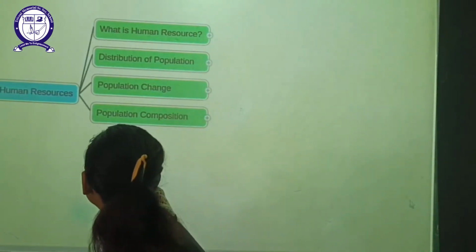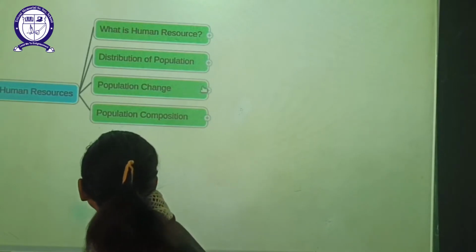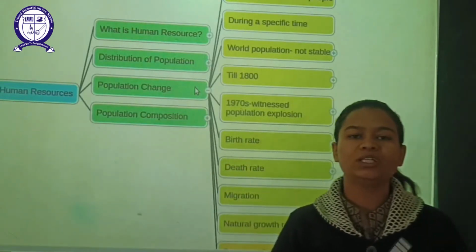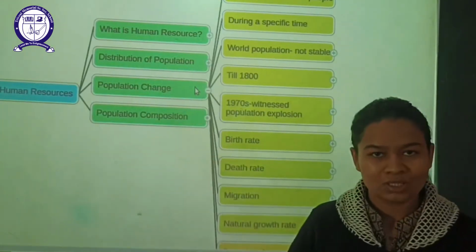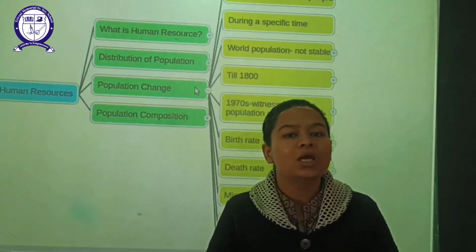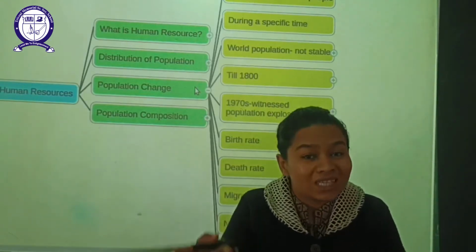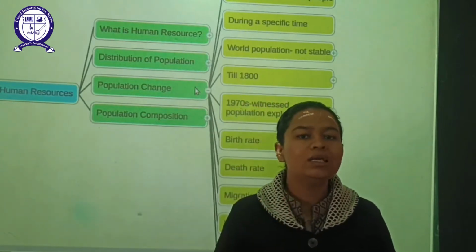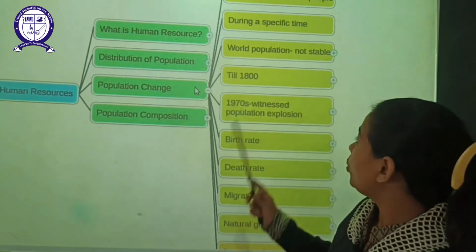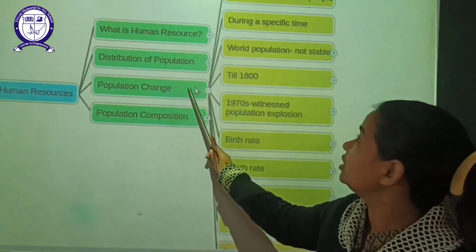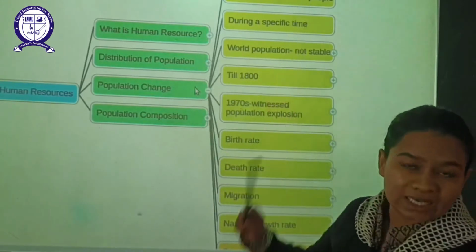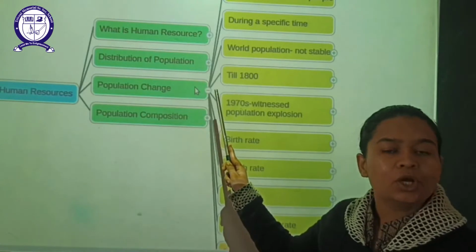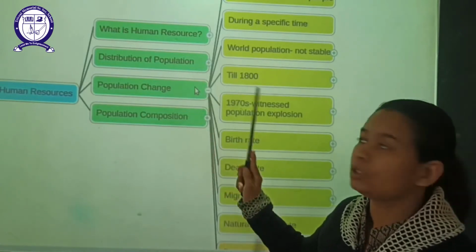Okay, students, before talking about population change, we need to know what we mean by change. Change means when something is not at a particular sustainable level, that means any increase or any decrease is there. So let's see what we say in case of population change. As I already told you, change means either an increase or a decrease in the number of the total population.